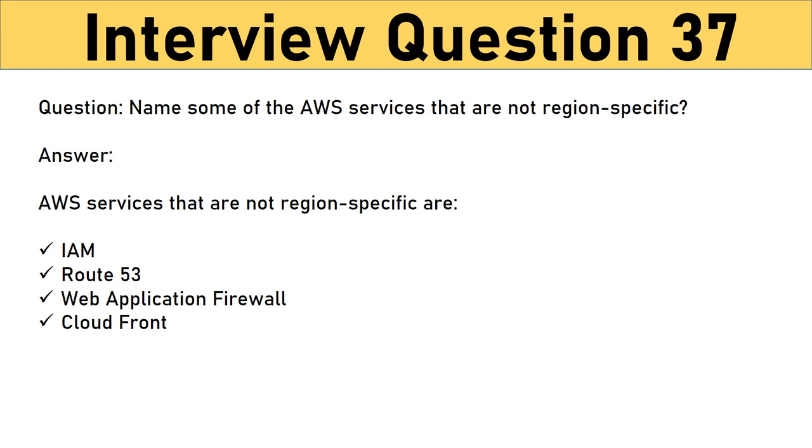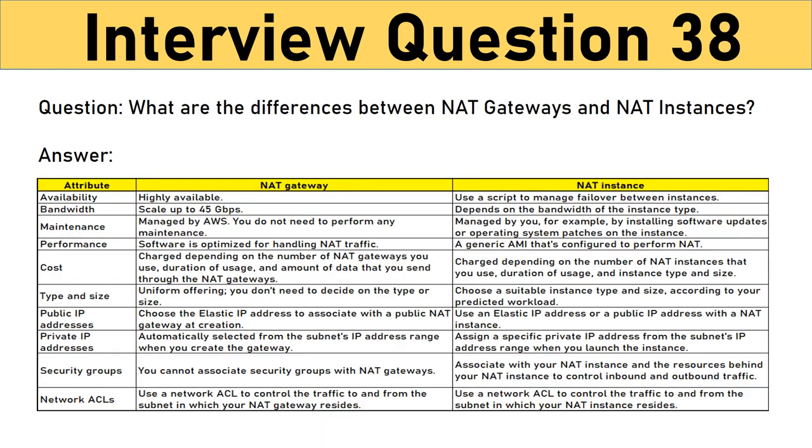Question: name some of the AWS services that are not region specific. AWS services that are not region specific are IAM, Route 53, Web Application Firewall, CloudFront. Question: what are the differences between NAT gateways and NAT instances? While both NAT gateways and NAT instances serve the same function, they still have some key differences. You can see the differences in both of them on the basis of attributes like availability, bandwidth, maintenance, performance, cost, type and size, public IP addresses, private IP addresses, security groups and network ACLs.